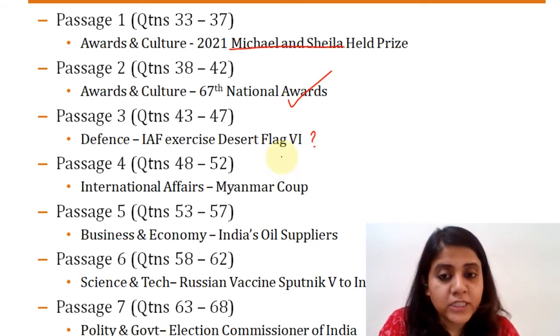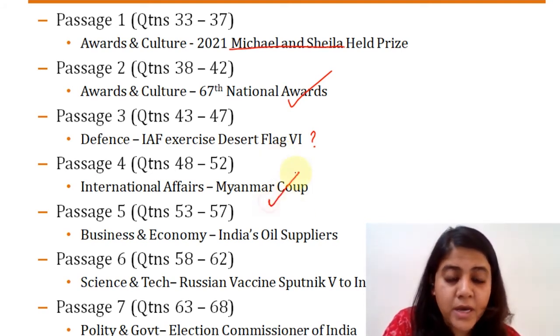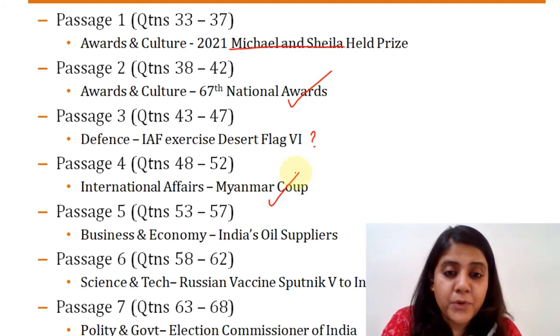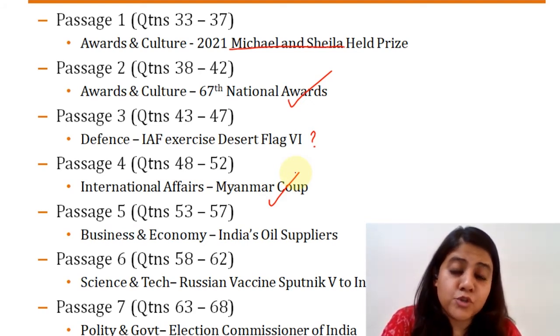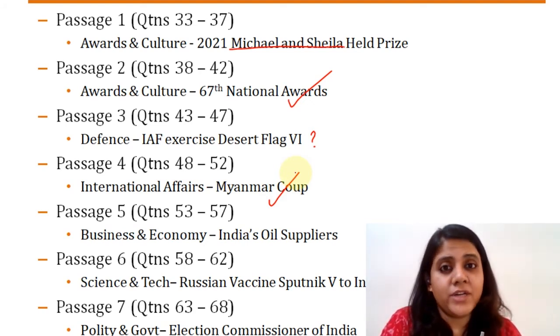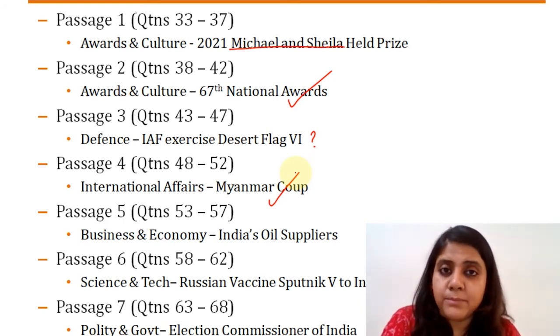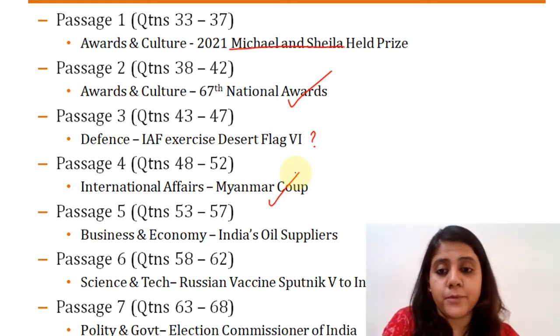The next passage on international affairs was about Myanmar. This is again something that is a burning issue that is going on right now. So I'm sure all of you have already heard about this, have read about this. So you should have been able to attempt this passage fairly well. Maybe one or two questions here and there are difficult, but otherwise you should have been able to attempt this passage entirely for sure.